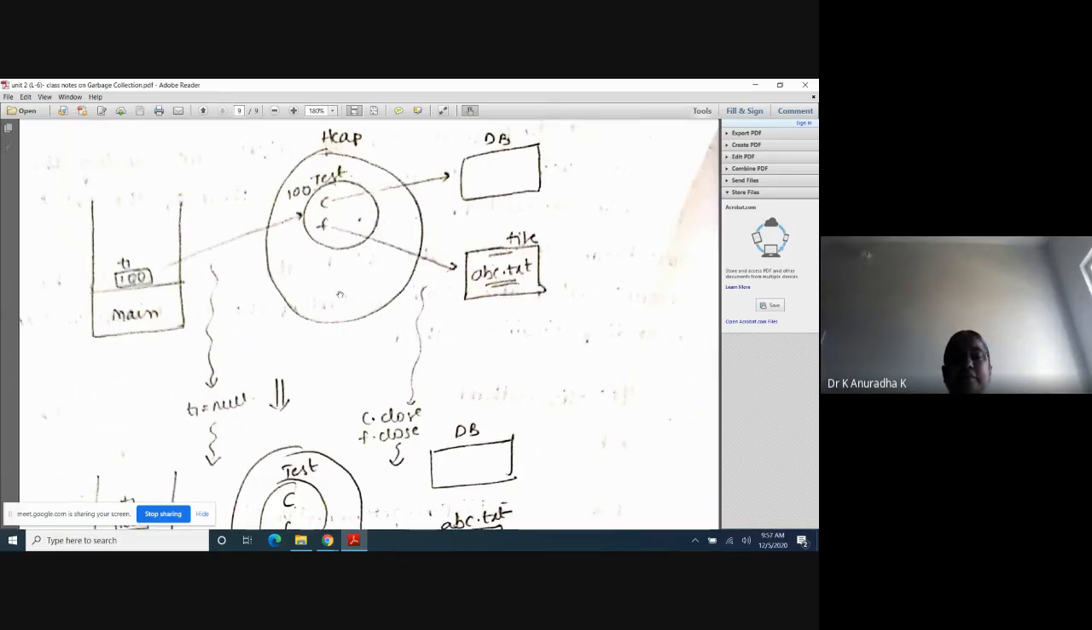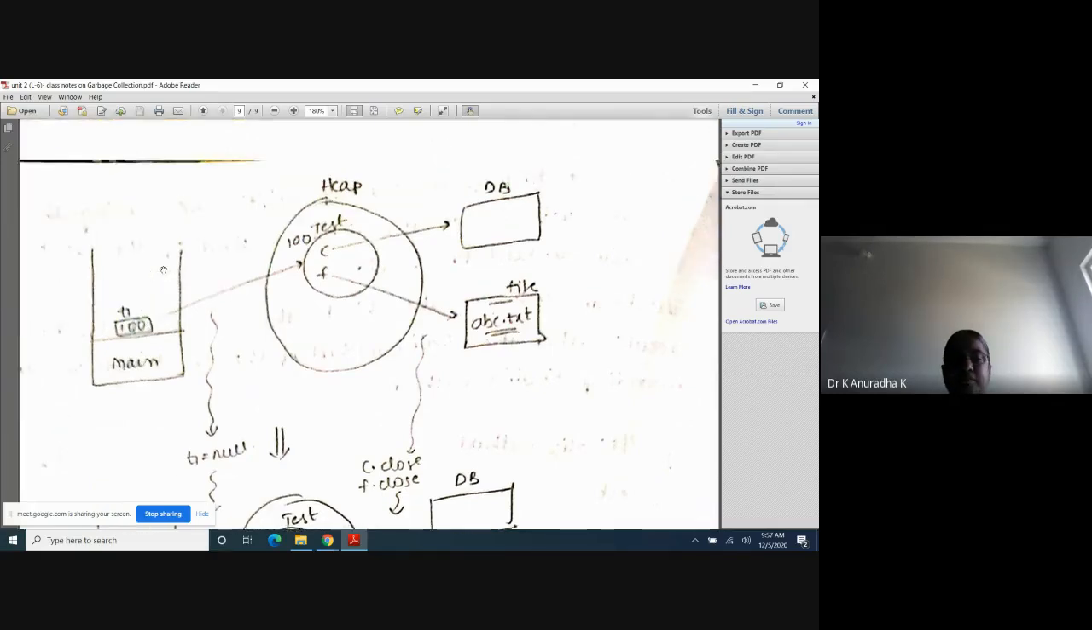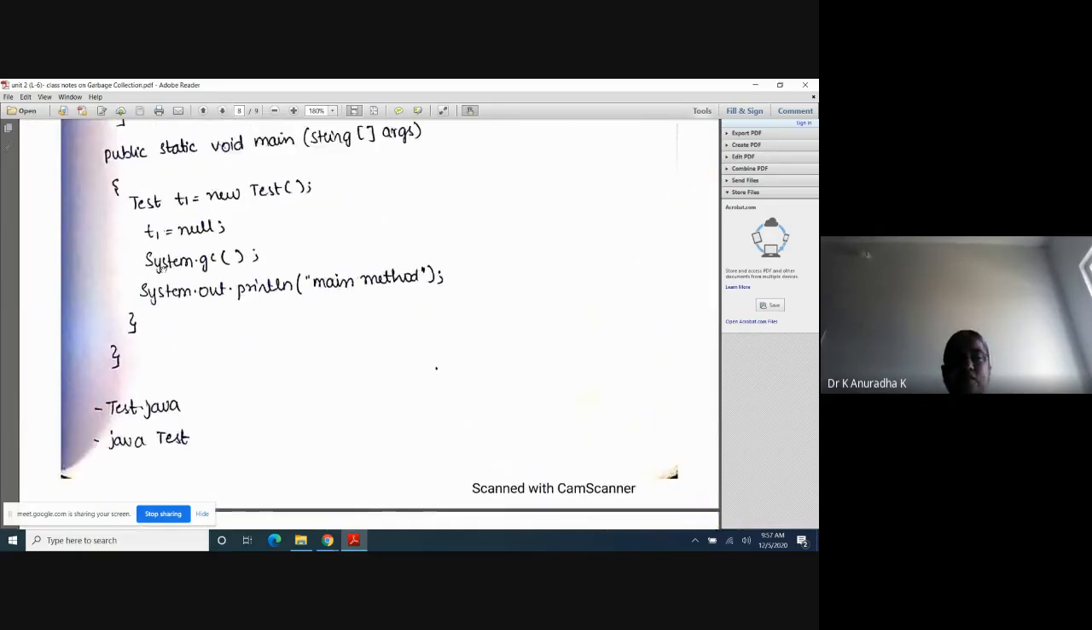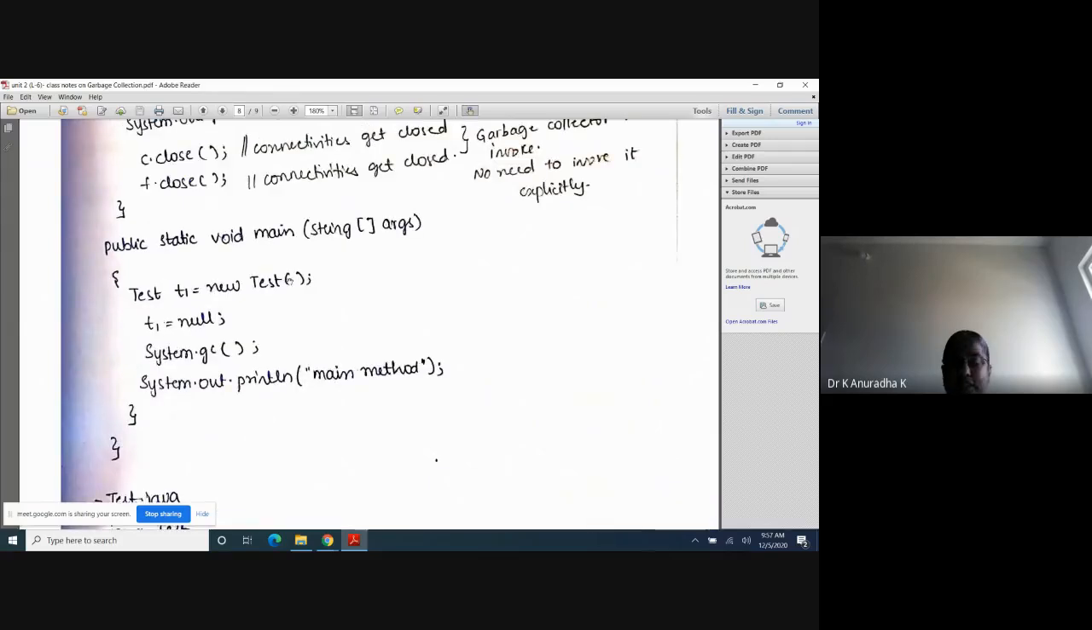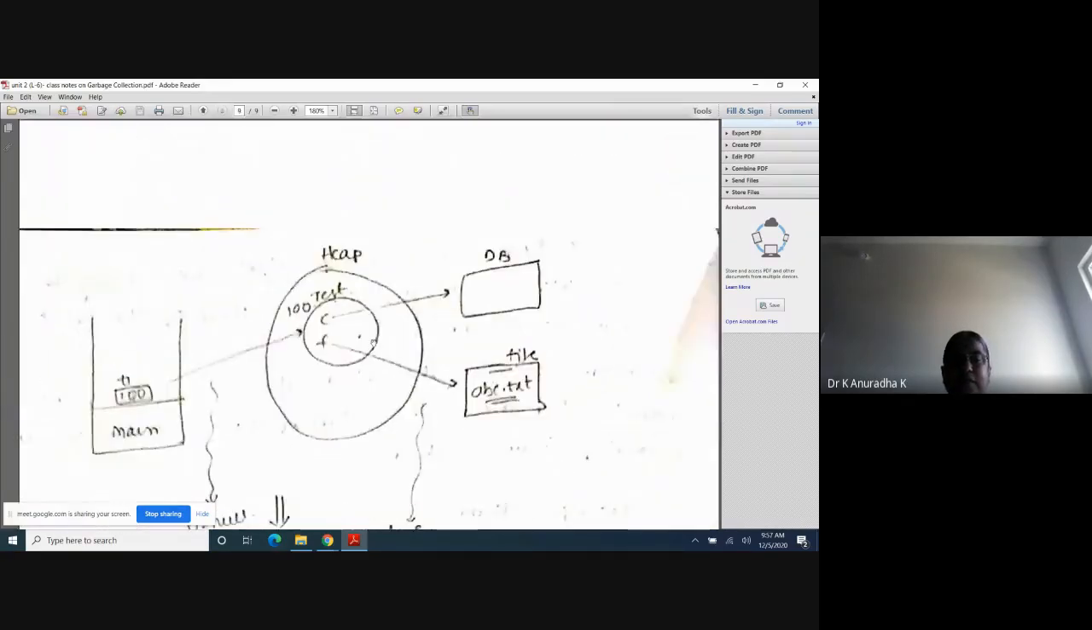This is heap memory, this is stack memory. Inside the stack memory, reference variables are stored. First the main method is stored inside the stack memory. Next, we have created an object for the test class using Test T1 is equal to new Test. New Test is an object for the test class.